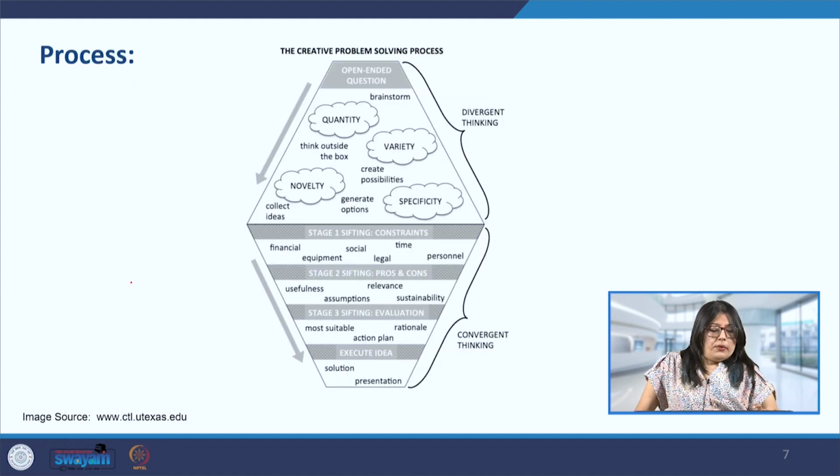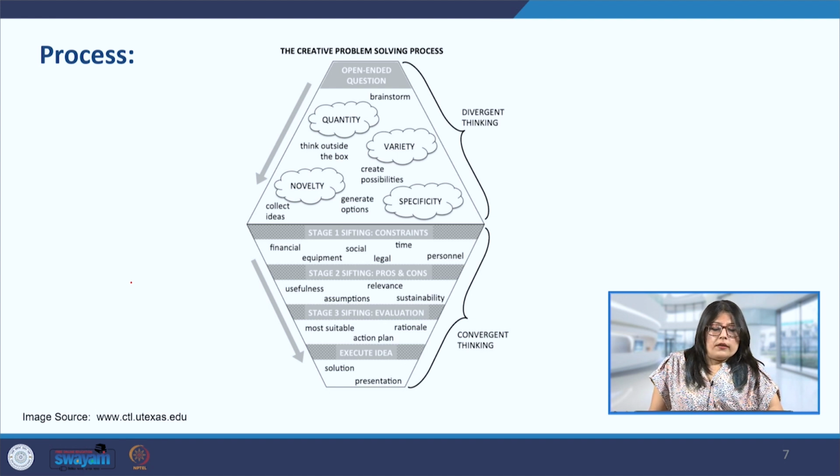So in this diagram here, we can see the creative problem solving process. In this diagram, we can see on the top here, open ended question. So this is how the process begins, with an open ended question. We have discussed in the previous lecture how the question that we are framing also needs to be somewhat open ended, so that there is more room for exploration. So we have covered that in the previous lecture already.